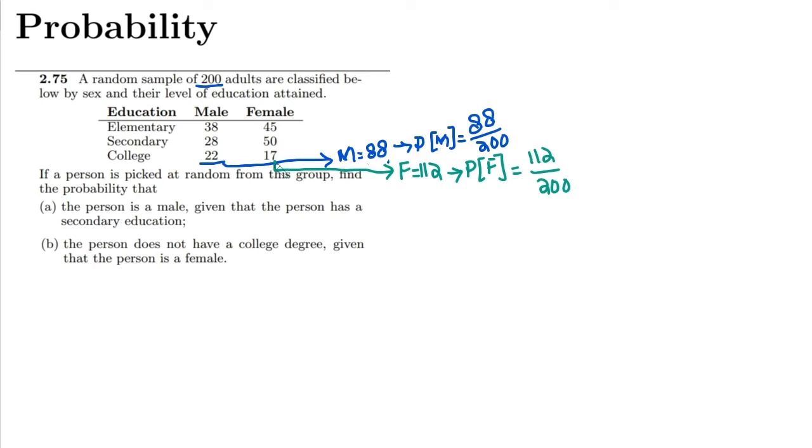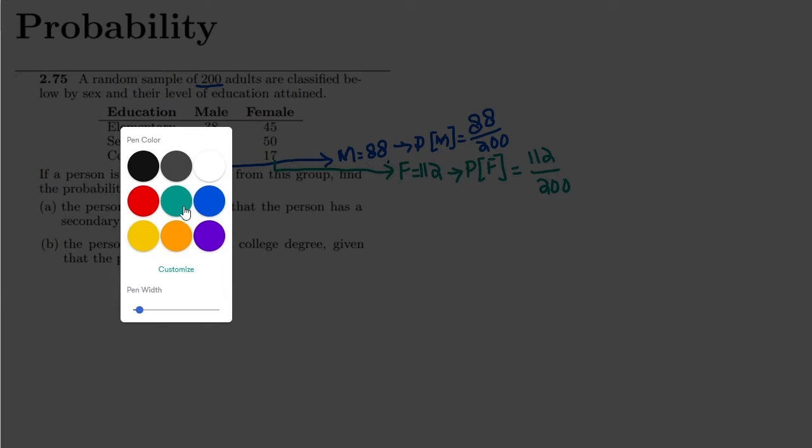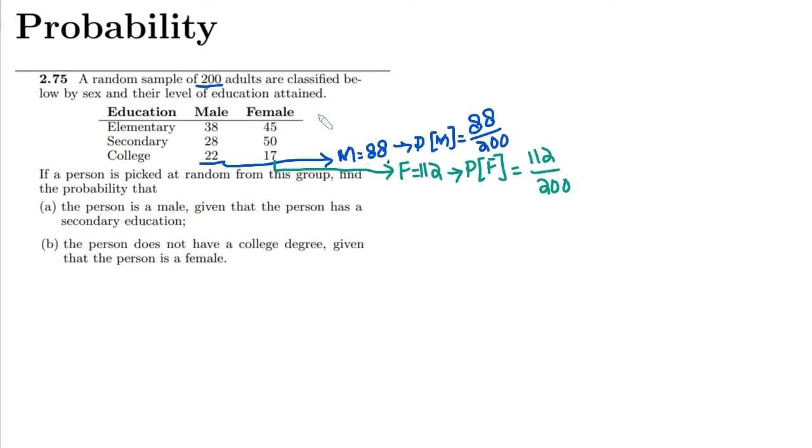Similarly, on the basis of the education level, we will have different levels. Those can be elementary, secondary, and college education level. Choosing this color for the elementary education and adding male and female together, 45 plus 38 would be 83.